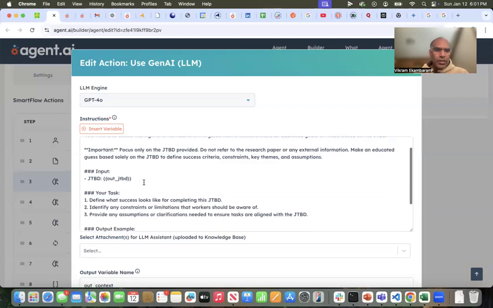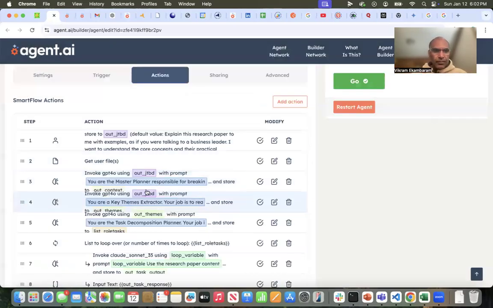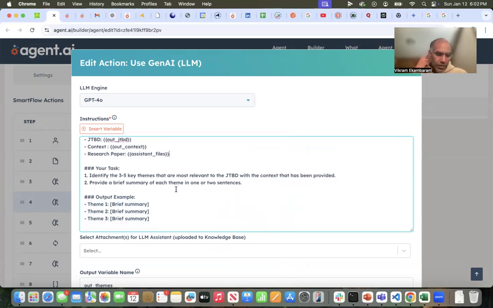And so what I'm doing is I'm basically saying your task is define what success looks like, and then make sure what a successful outcome is. Again, as you can think about it, if somebody gives me any task, I would like to know what success looks like, what are the constraints, what assumptions there are. And so that gets passed. And then what I do is I then pass the job to be done, the input that you provided, the context, and the actual file. And I'm asking this themes extractor to then extract themes. And this is because, as you can imagine, there are certain key themes in this particular document based on what I'm interested in. I wanted to go pull out those relevant themes.